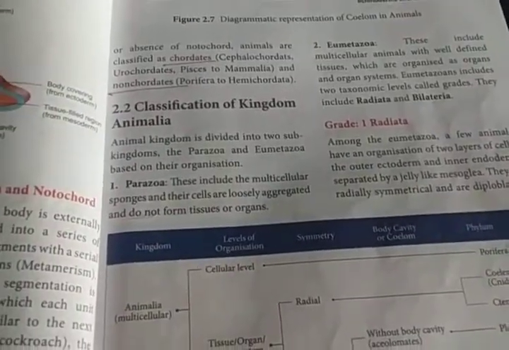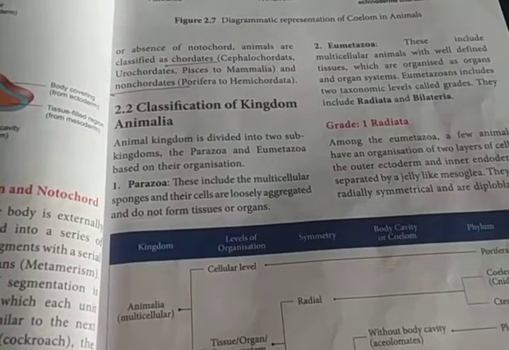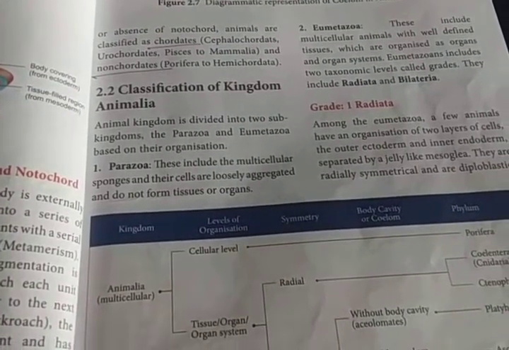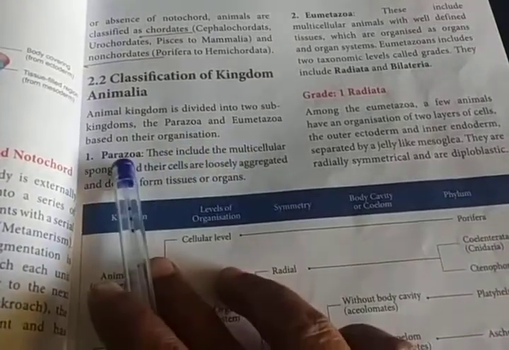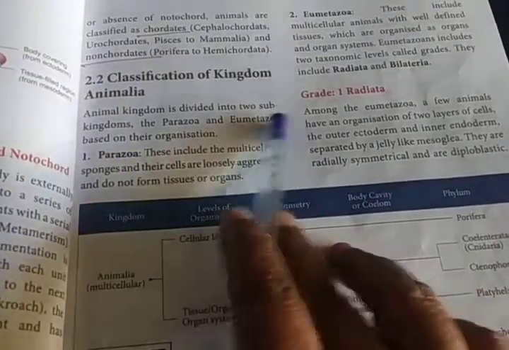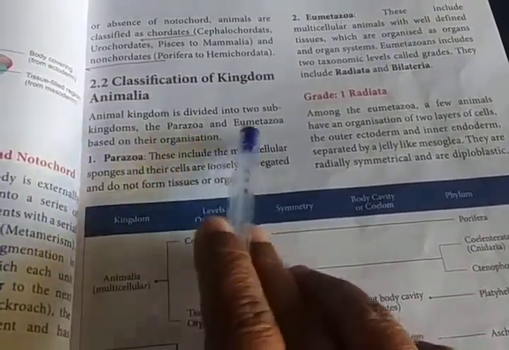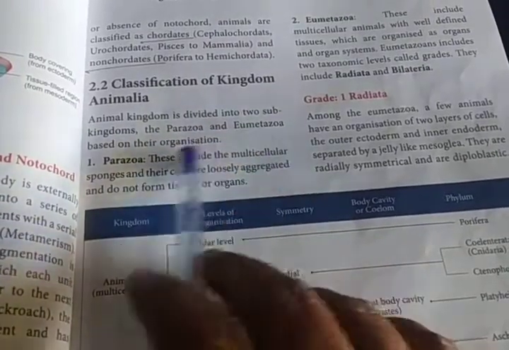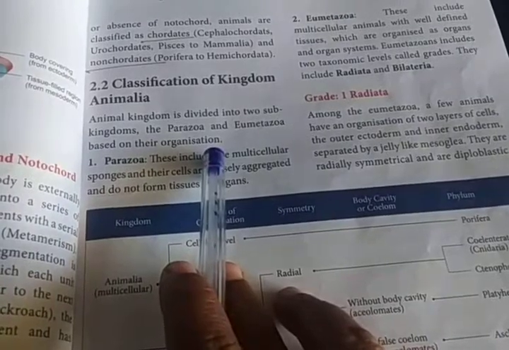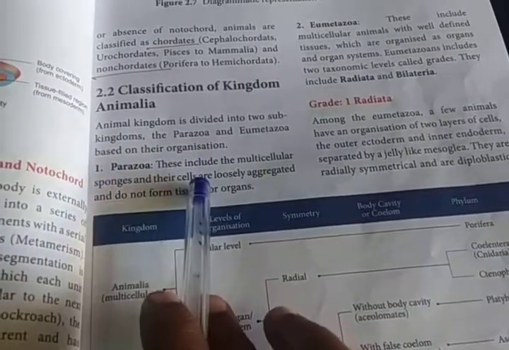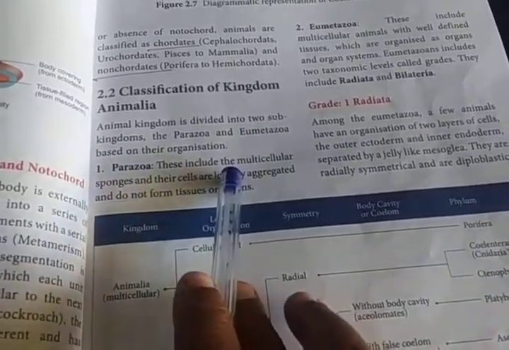Okay, the next one is known as the classification of kingdom Animalia. How they have classified the animal kingdom. The animal kingdom is divided into two subkingdoms. Already I told you it is divided into two subkingdoms, Parazoa and Eumetazoa, based on their organization. In this lesson we are fully discussing multicellular organisms.